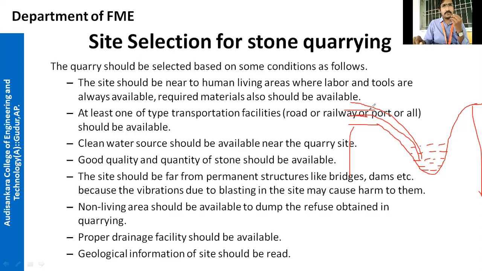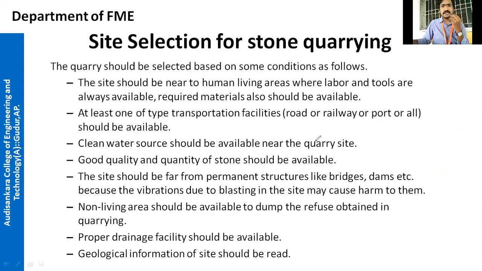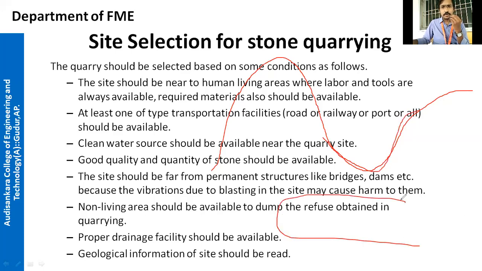Or your quarry site is nearby a hill. For example, the geological information of the site is like this: a big hill is there, and a small valley is there, and under this valley there is a lot of rock available.